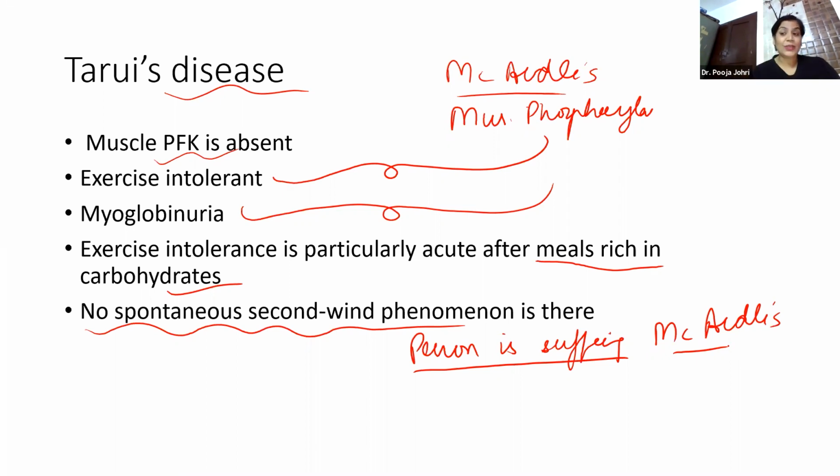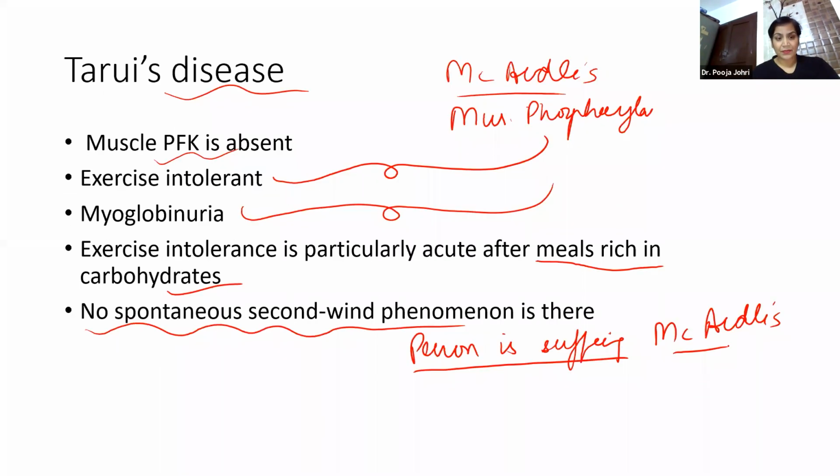But in Tarui's disease, there is no spontaneous second wind phenomenon. Once the person is tired and starts developing muscular cramps, he cannot exercise further. So these are the major differences between Tarui's disease and McArdle's disease. And this is all about the 6 types of glycogen storage disorders. I hope it is clear to all of you.